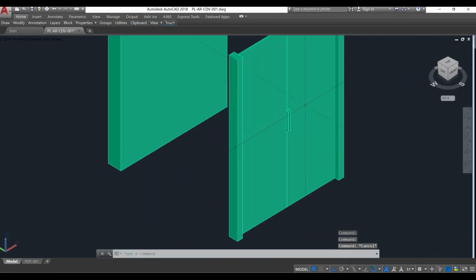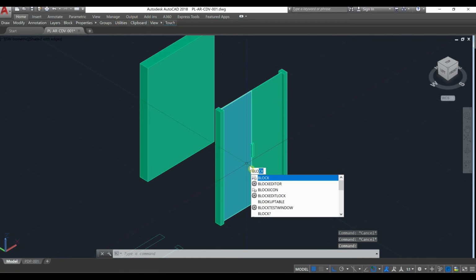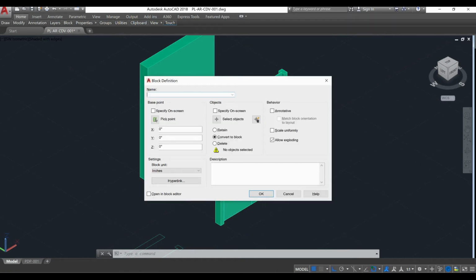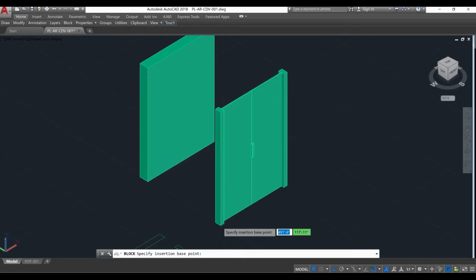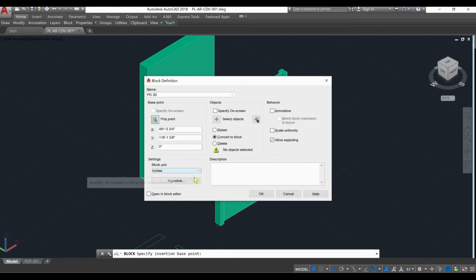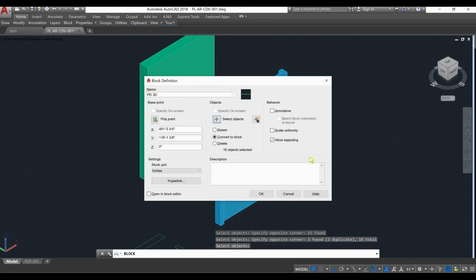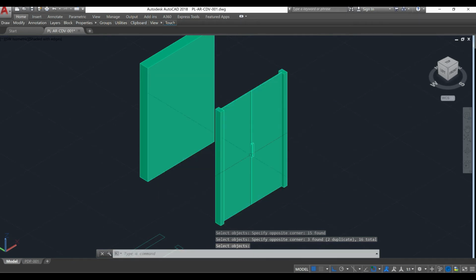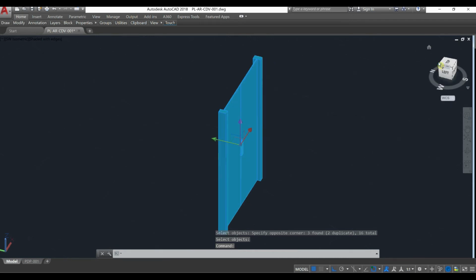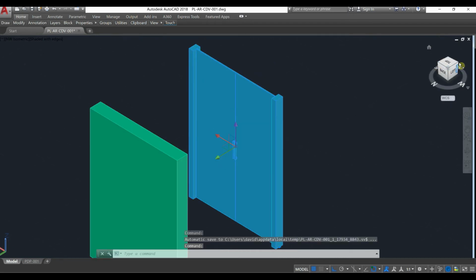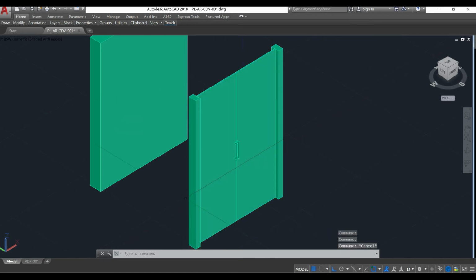Now let's create the new block for this door. So with the command block, enter. The name will be PD 3-dimensional. The pick point will be this part. I'm going to select now the whole door, and okay, and now we have the block.